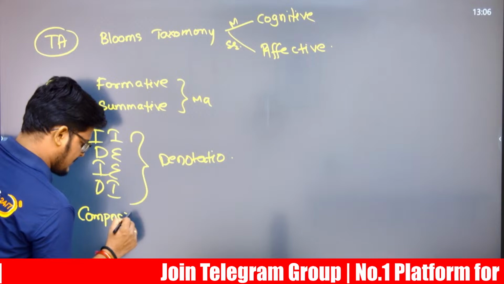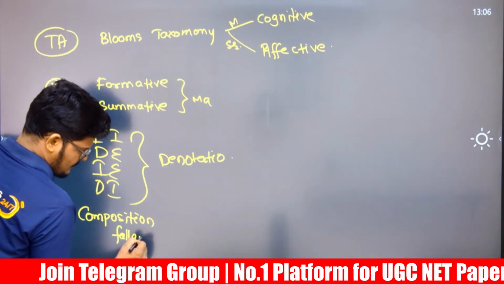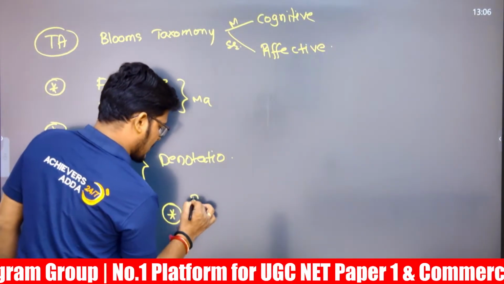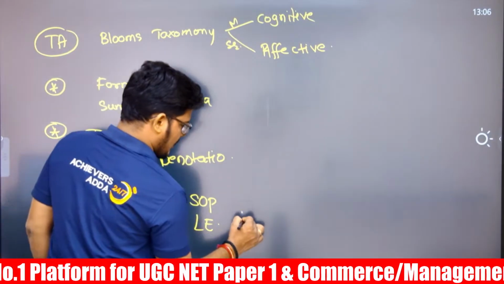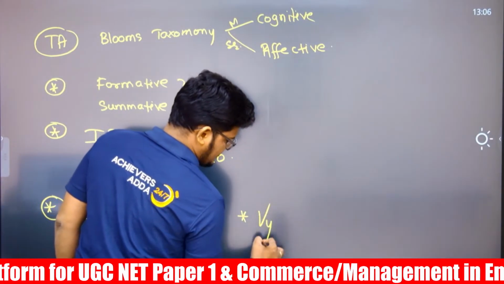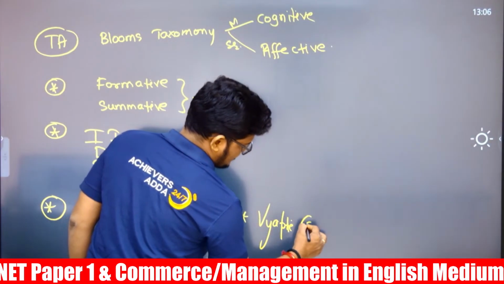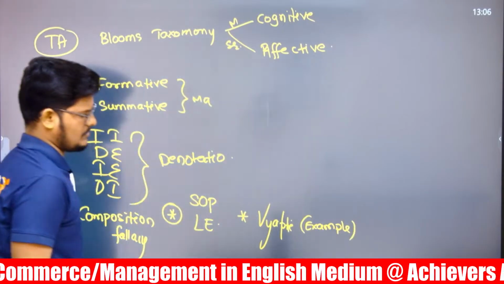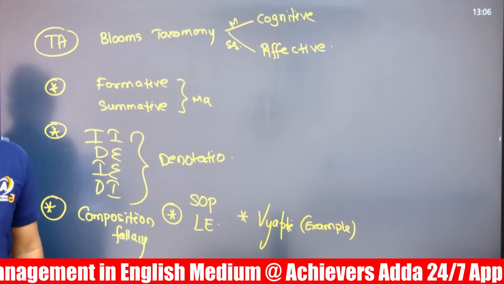fallacy of division and fallacy of composition. Also, a question related to square of opposition as well as a logical equivalence question. And there is a question related to Vyapti. The Vyapti example is the same as what we covered in class. They always use the same examples to ask. Vyapti relationship has been asked. Yes, the paper is very good if prepared.